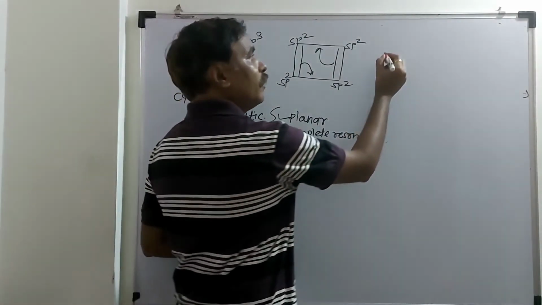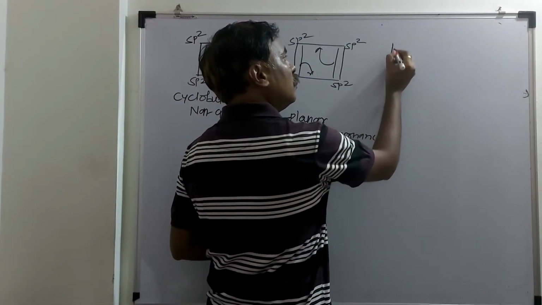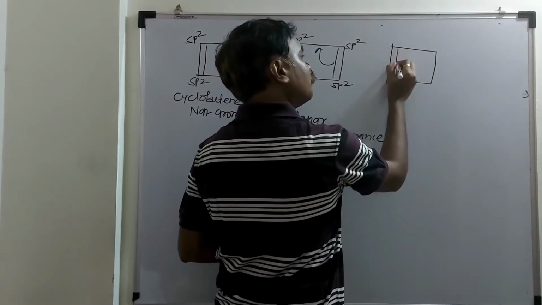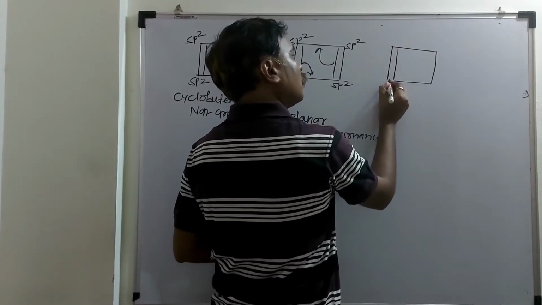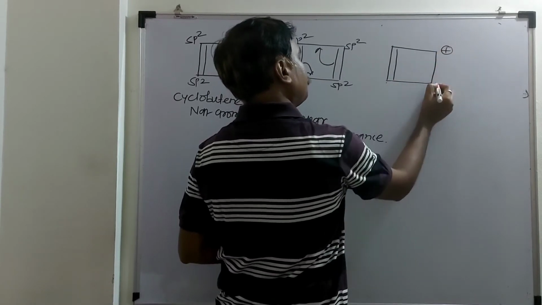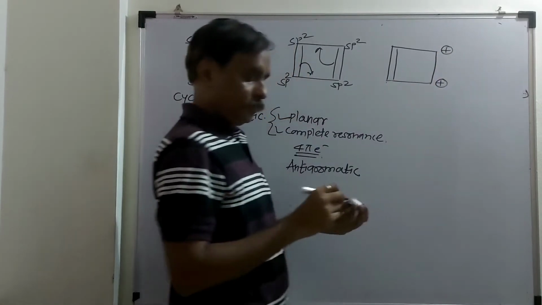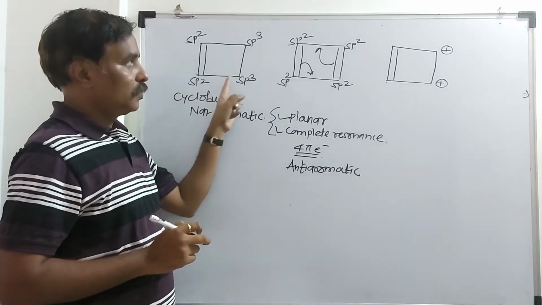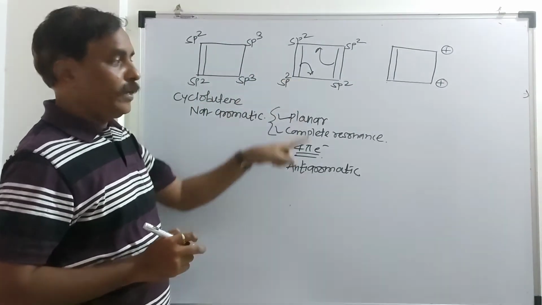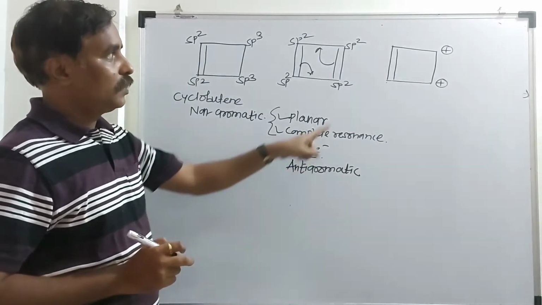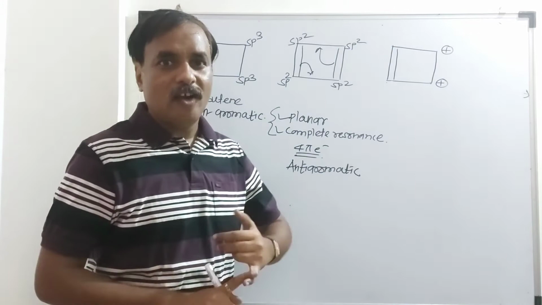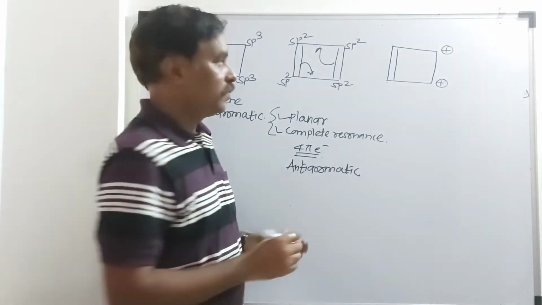I will take the dication of this. It is like this. Cyclobutadiene is what? Anti-aromatic. Now the dication of this. Tell me whether it is aromatic, anti-aromatic or non-aromatic.